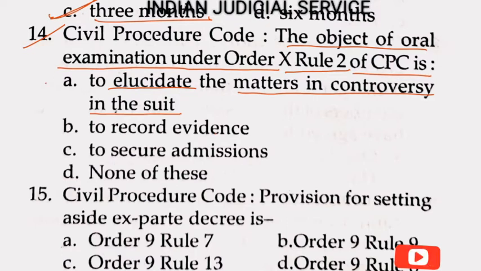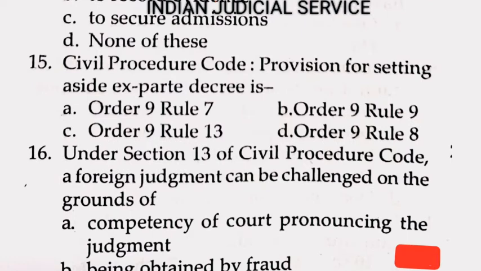So clearly the answer is option A, to elucidate the matter in controversy in the suit. Now question number 15. Civil Procedure Code, the provision for setting aside an ex parte decree is, this is a very important question here. The provision for setting aside an ex parte decree is provided in Order 9 Rule 13. So the answer here is option C.